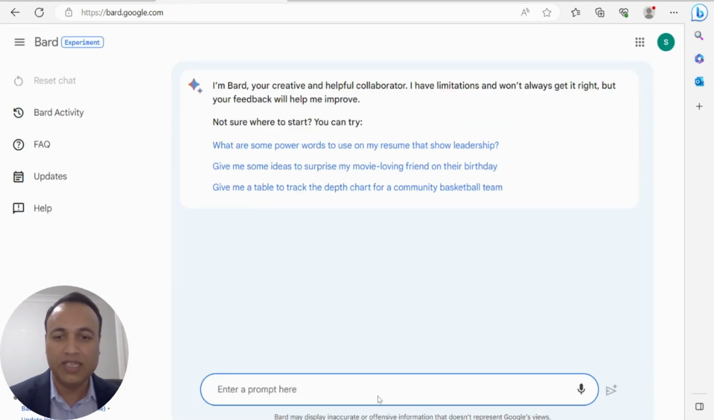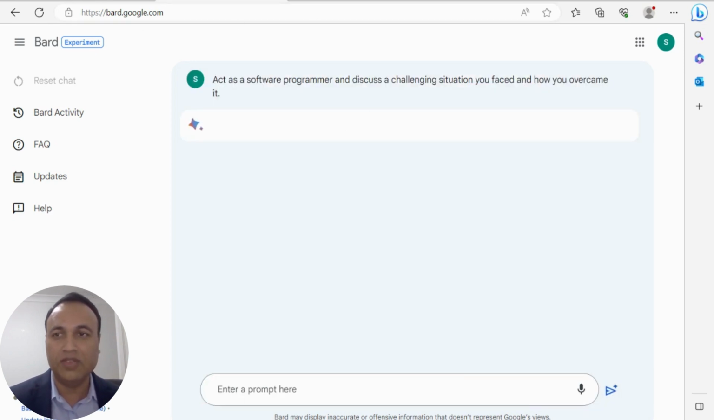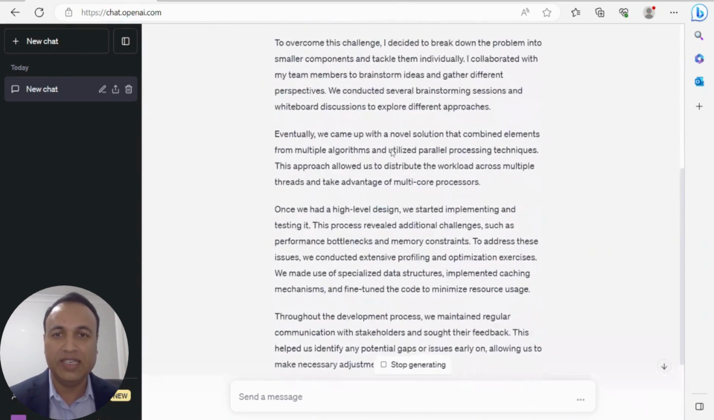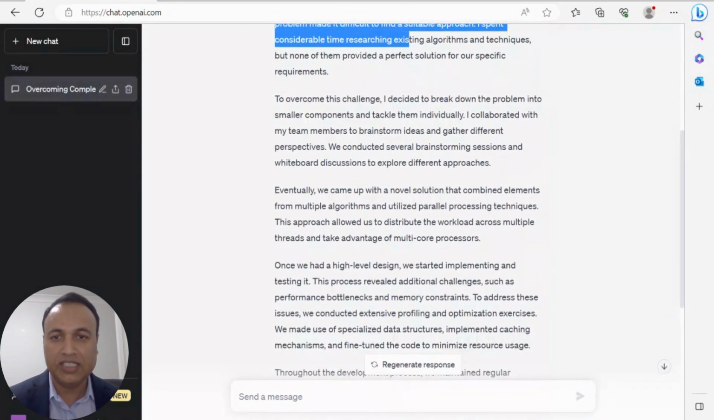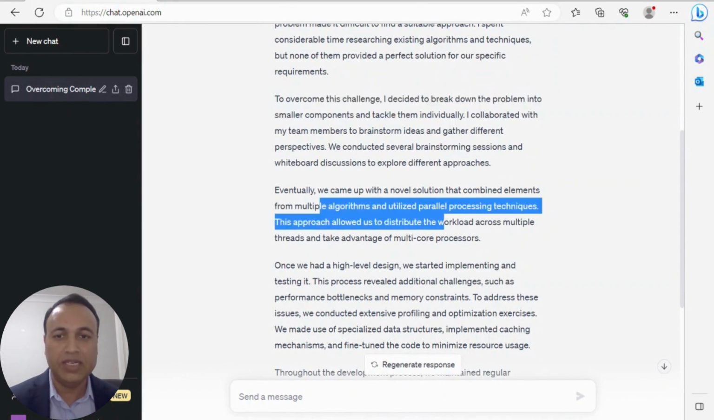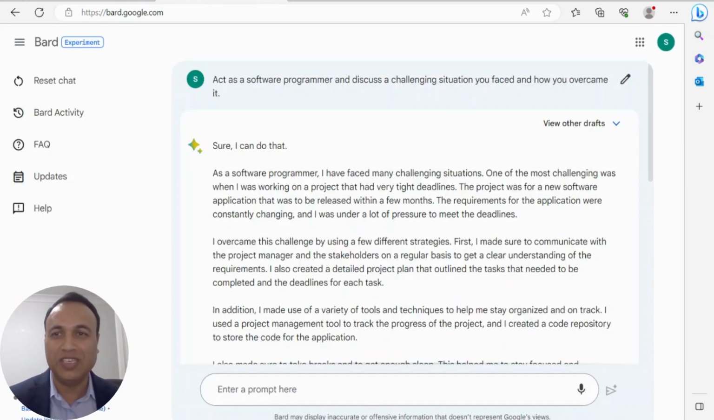In parallel, we can give the same prompt to Google Bard, and we can get an answer from Google Bard as well. See, ChatGPT has started acting as a software programmer, and ChatGPT has created a situation, and has started discussing how the challenge happened and then how ChatGPT was able to solve that problem. So ChatGPT acted as a software programmer. ChatGPT has discussed a situation and a solution as well.